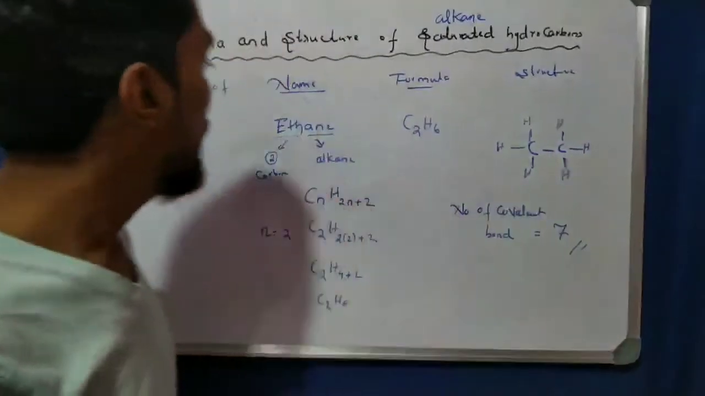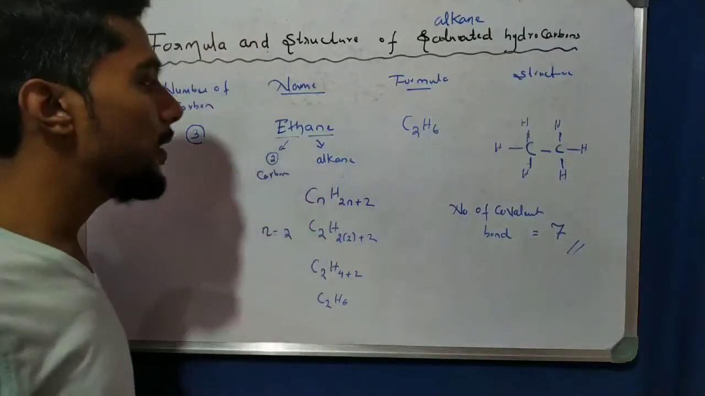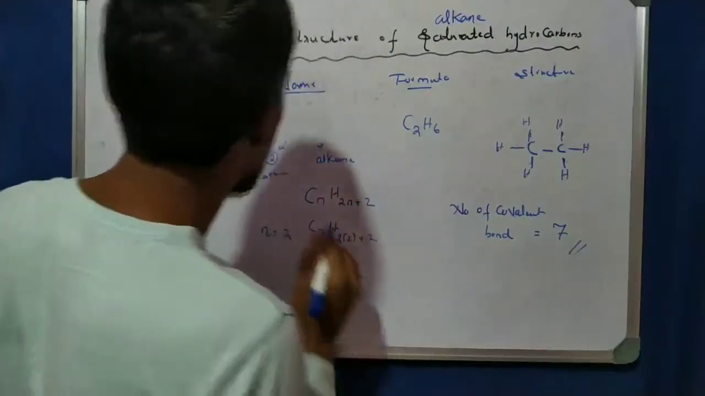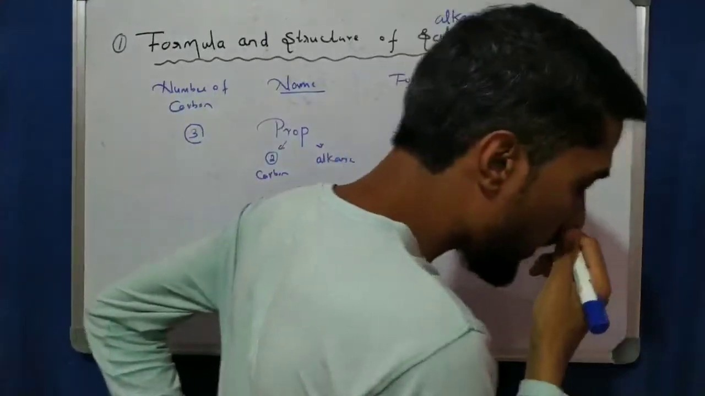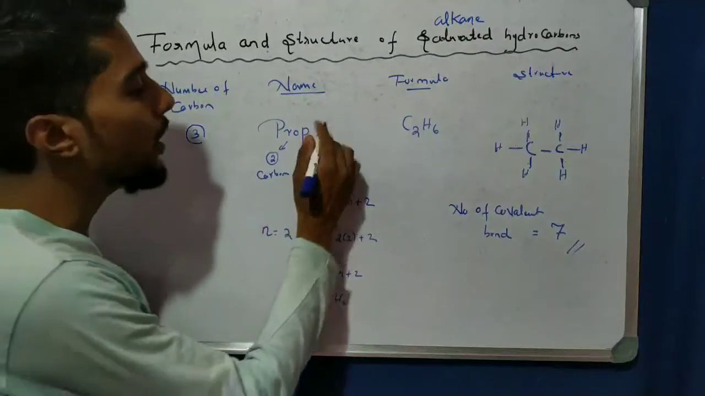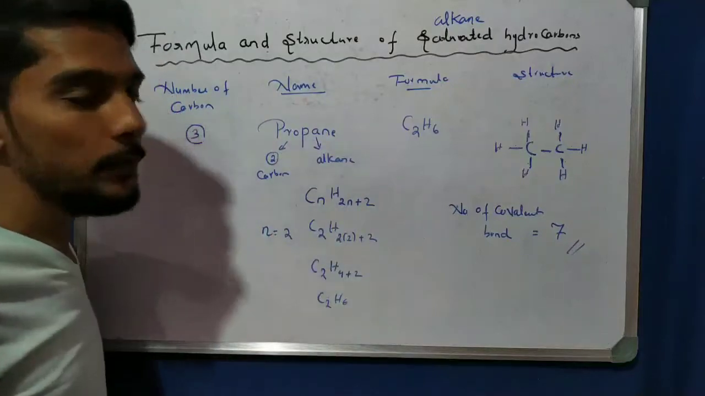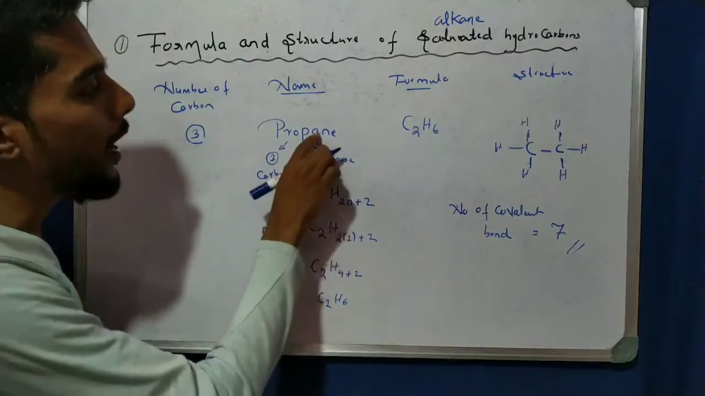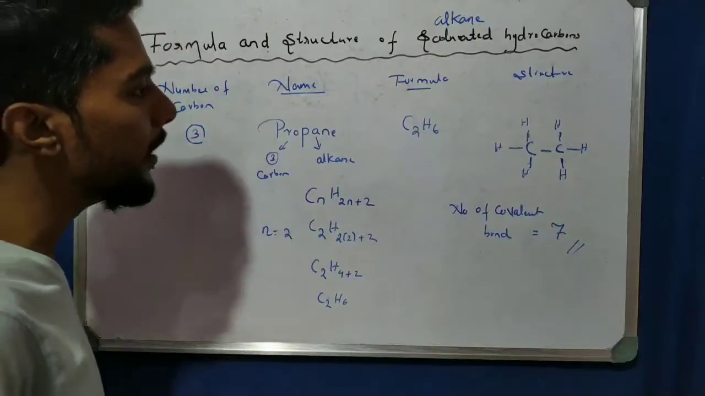Now let us see if the number of carbons is 3. If the number of carbons is 3, in that case we call them pro. Very important: if the number of carbons is 3, we call them pro. Because it is a saturated alkane, we write the suffix as ANE. So it is propane. Why pro? Because of 3 carbons, and why ANE? Because of the alkane. Okay, the third member.